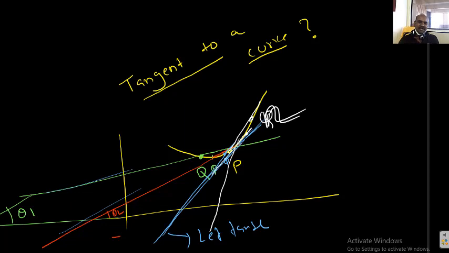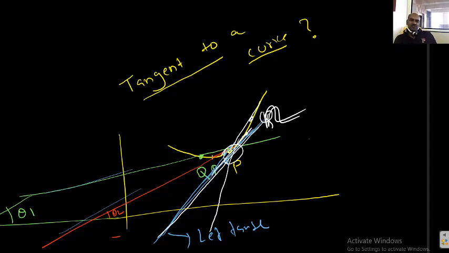Now this becomes the secant. Like that, if R approaches P, then the secant line becomes the tangent line at P. If the previous tangent line and the present tangent line coincide with one another, then only you can say that at P you can draw a unique tangent to the curve. That line is taken as the tangent to the curve.